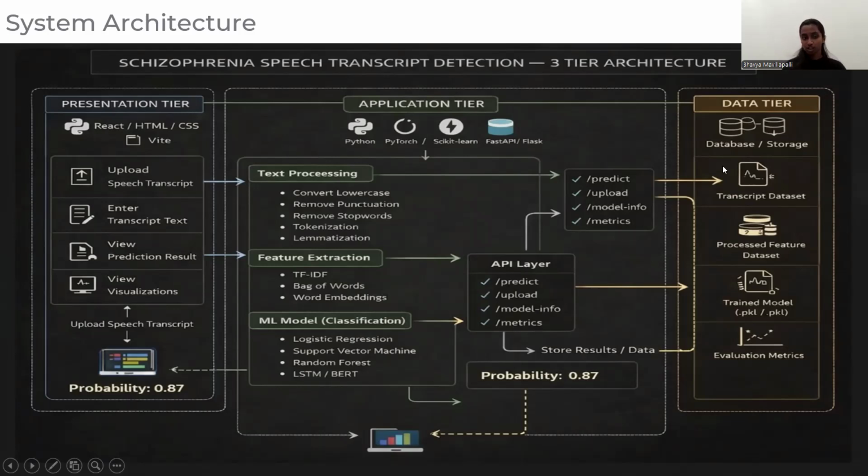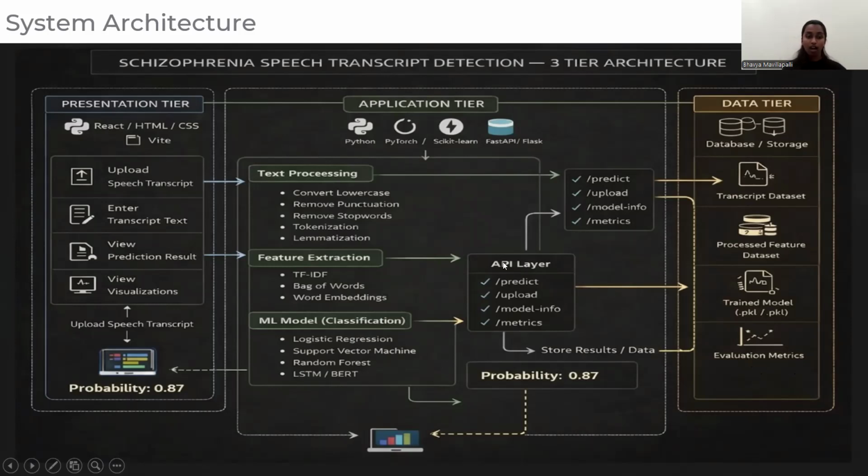Then it goes to the data tier, where database storage means storing all the system data securely, and transcript dataset means raw speech text data, and processed feature dataset means cleaned and transformed data is stored here, and trained model means saved ML models for further predictions, and evaluation metrics means performance measures like accuracy and F1 score.